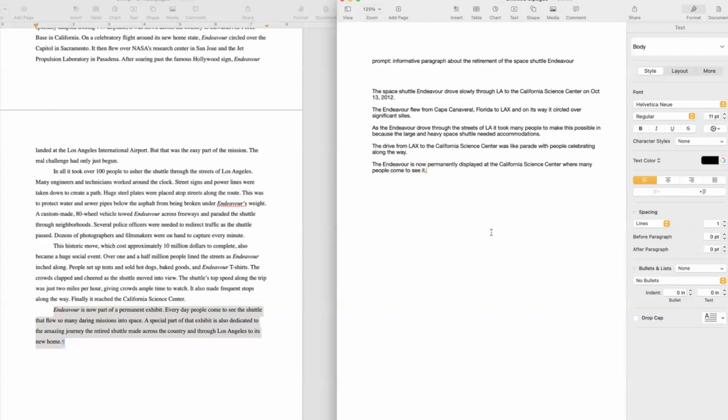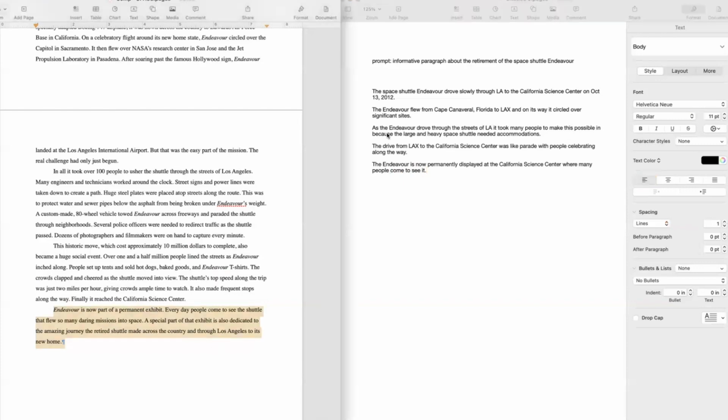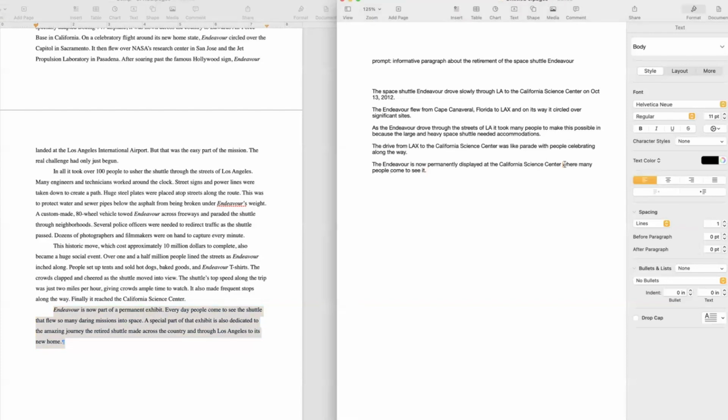Now, it's up to you. Do you think it's important that they also have part of the exhibit being dedicated to the journey? We could add that. The Endeavour is now permanently displayed at the California Science Center, along with part of the exhibit being dedicated to its retirement journey. You want to call it that?